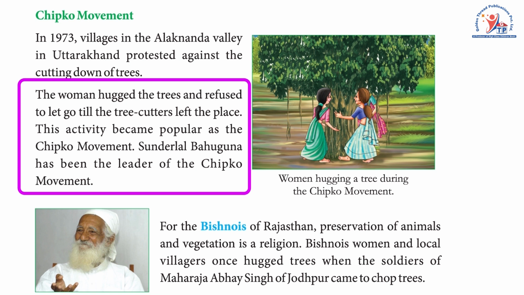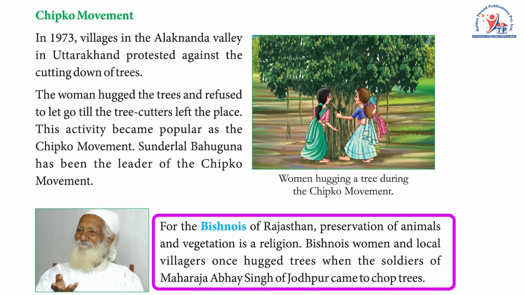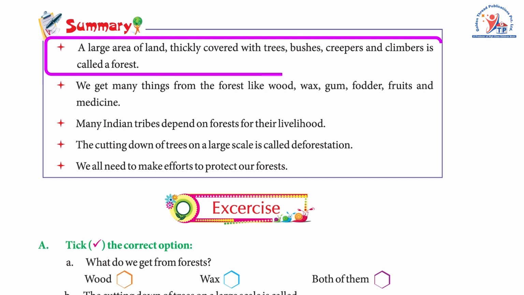Sundar Lal Bahuguna has been the leader of the Chipko movement. For the Bishnois of Rajasthan, preservation of animals and vegetation is a religion. Bishnoi women and local villagers once hugged trees when the soldiers of Maharaja Abhay Singh of Jodhpur came to chop trees. Summary. A large area of land thickly covered with trees, bushes, creepers and climbers is called a forest.